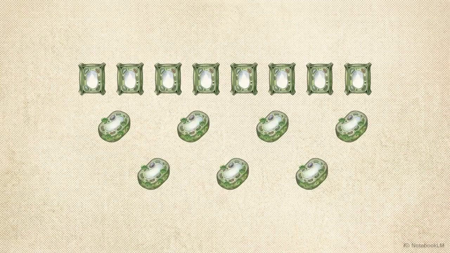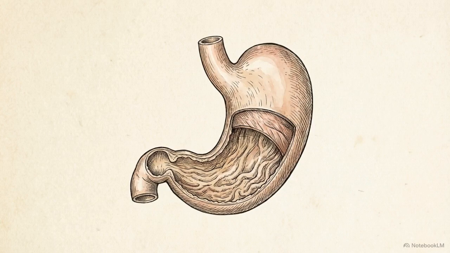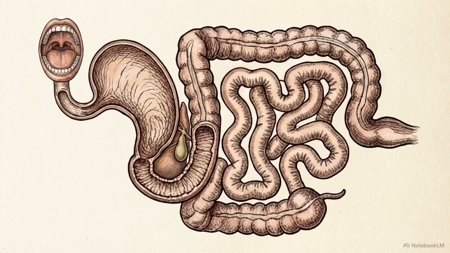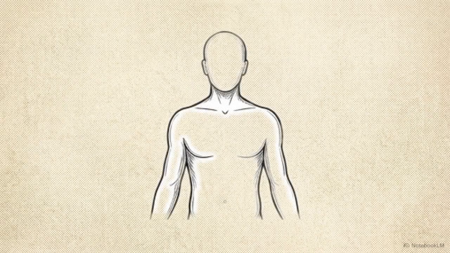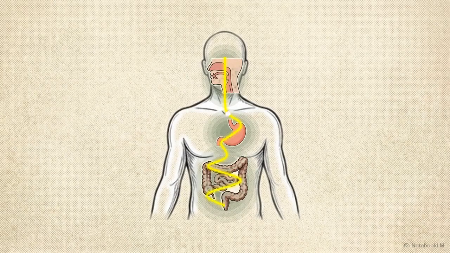A plant leaf is also a biological organ, using various tissues to capture sunlight and manage gas exchange. While an organ performs a specific task, survival requires multi-step processes. This is where organs join together to form an organ system, much like individual players forming a sports team. In your digestive system, the mouth, stomach, and intestines are all separate organs, but they link together to form a unified pipeline that breaks down food and absorbs nutrients.